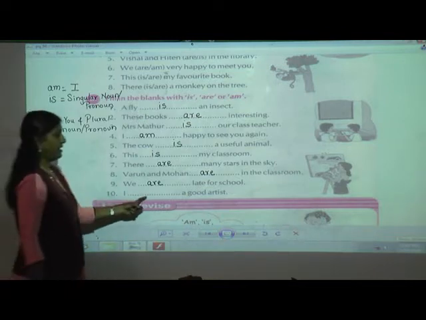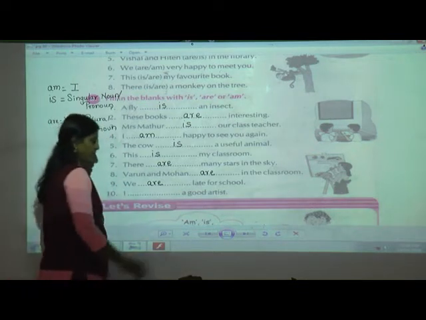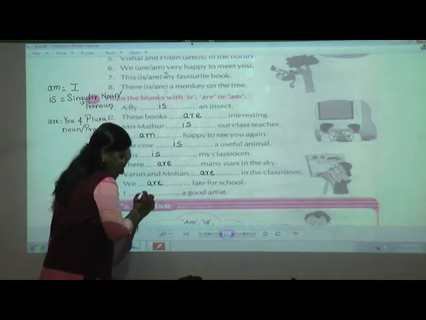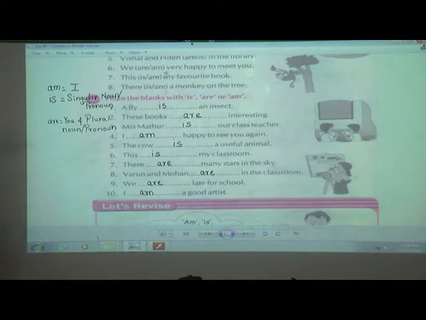Next, I dash a good artist. Yes, I goes with which verb, students? Exactly, am. Now here we have finished with our verbs is, are, am. Understood, students? I will give you one minute, just copy it down. If you have not finished, those who are slow.